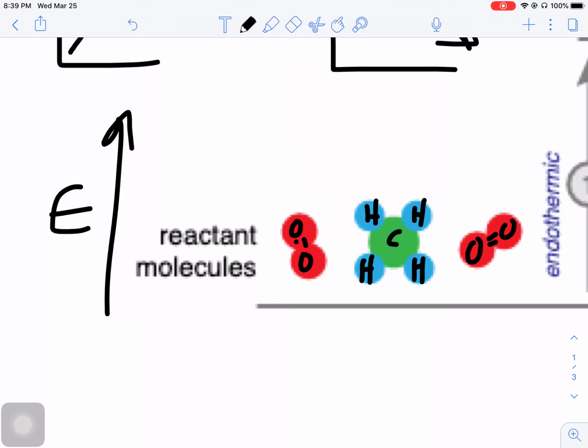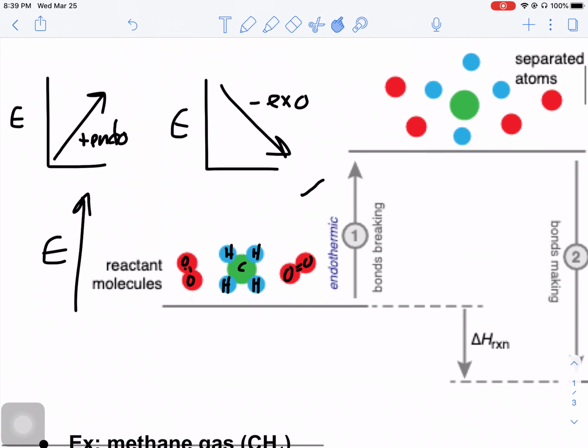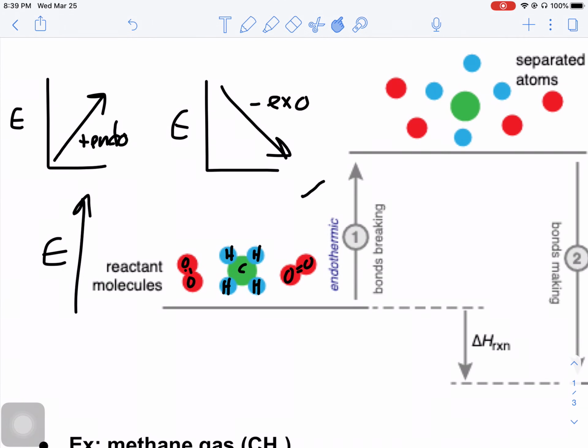Now, what we can do is we can break those bonds, and breaking bonds is an endothermic change. So we have to put energy in to break these bonds. The energy of the system is going to increase. So now we have all these separate atoms. We've got these oxygen atoms and carbon atoms and hydrogen atoms up here, and they are less stable as individual atoms than they were as a molecule, whether that's oxygen molecules or methane molecules. So going from here to here, this was an endothermic change.